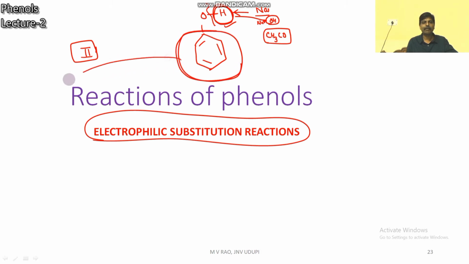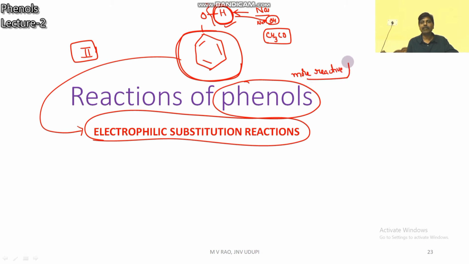So what are those properties? Electrophilic substitution reactions. You know benzene undergoes electrophilic substitution reactions. When compared to benzene, phenol is more reactive, so it undergoes electrophilic substitution reactions more easily than benzene.